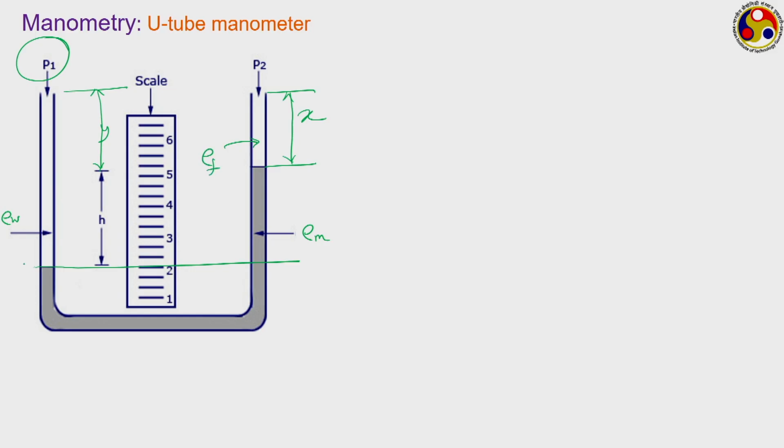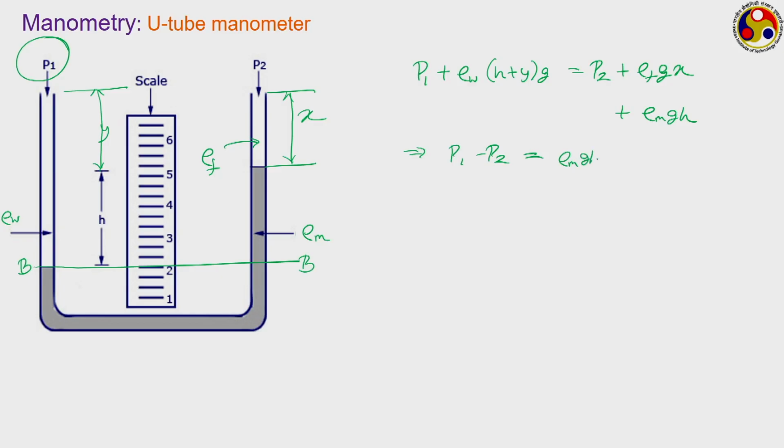Then if we take a pressure or force balance at this cross section BB, then on the left hand side we have P1 plus rho W into (H plus Y) into G, which is equal to P2 plus rho F G into X plus rho M into G into H. Or P1 minus P2 is equal to rho M G H plus rho F G X minus rho W into G into (H plus Y), let me be consistent.